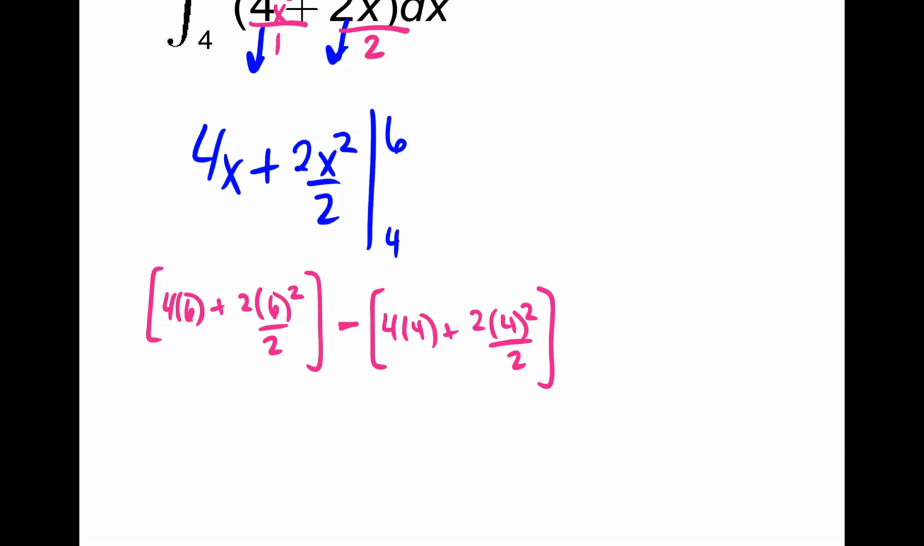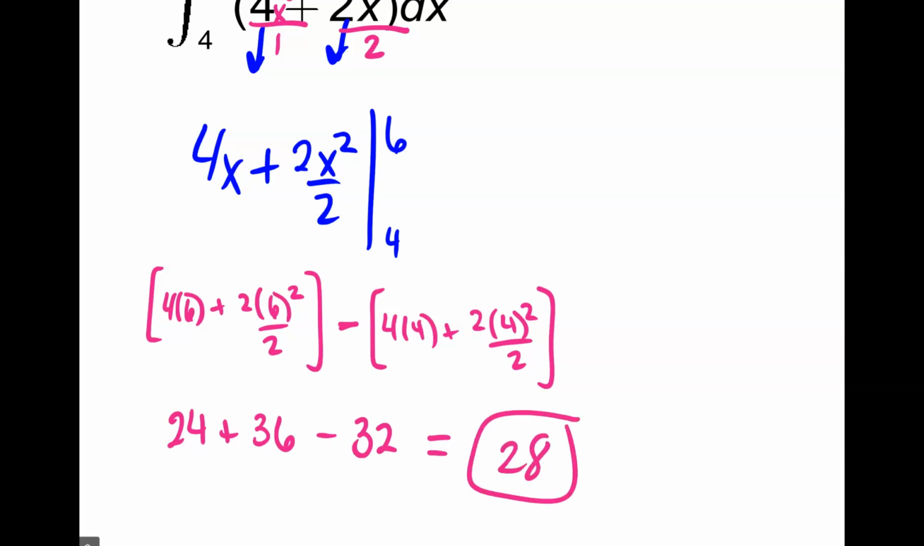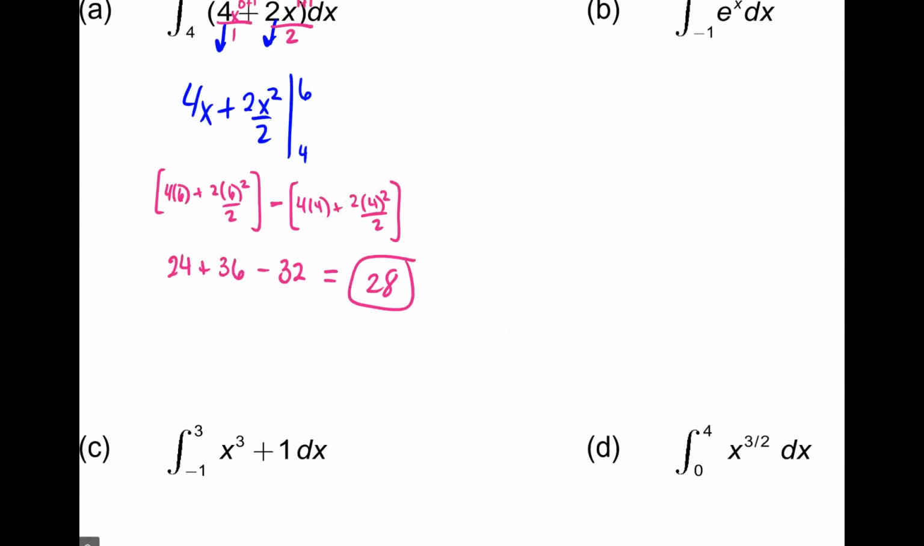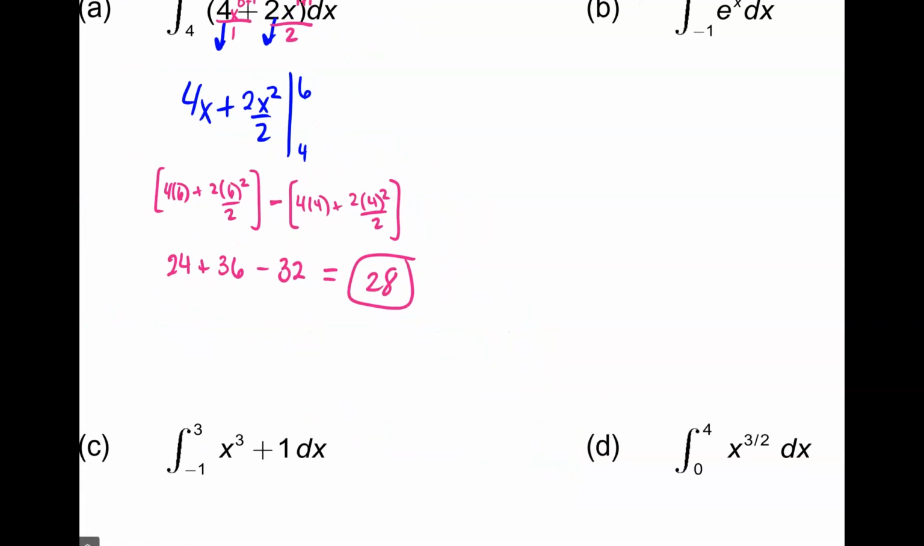24, 36, 72 over 2, 36 plus 24. I don't want to do that. 24 plus 36 minus 16. 4 squared is 16. Okay, plus 6 minus 16? No, minus 32. Minus 32. Okay, so that's 28. I mean, you just type it in your calculator. You can do the math. I trust you can compute using order of operations.